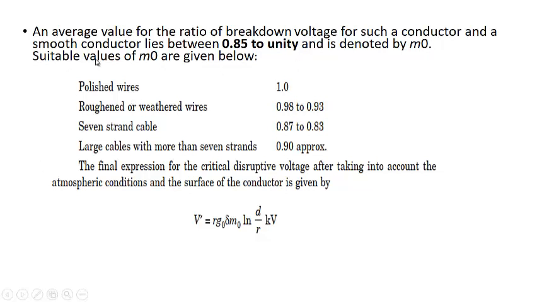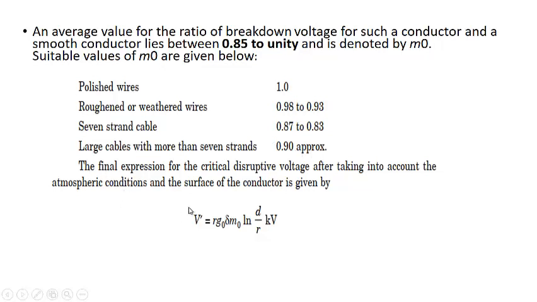Suitable values of irregularity factor m naught are given by: for polished wire and smooth wire it is equal to 1, so that means we don't have to actually introduce it. For roughened or weathered wire, its value is 0.98 to 0.93. For 7-stranded cable, it is 0.87 to 0.83, and for large cables with more than 7 strands, approximately 0.9.